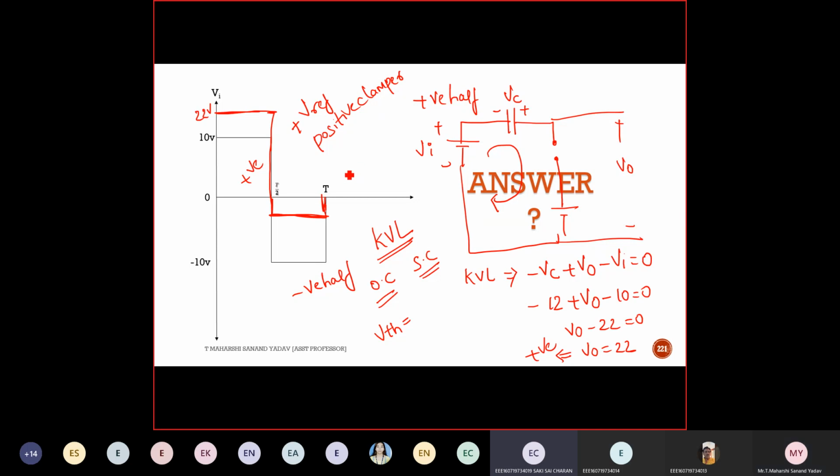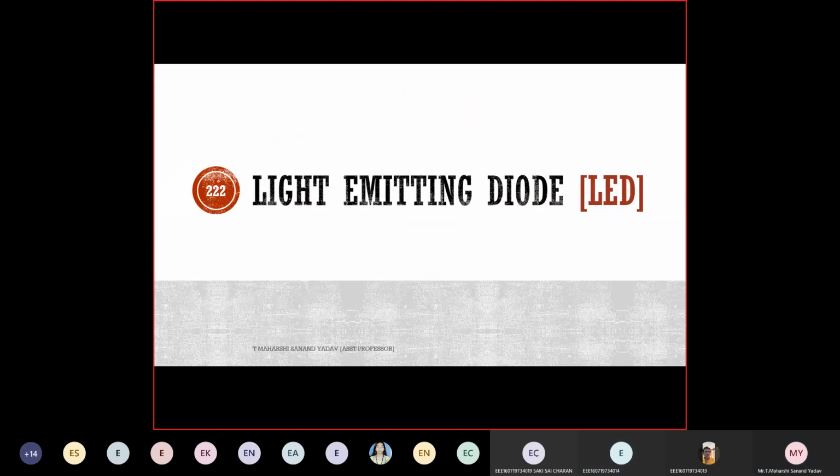Good. So what's your name? Sai Charan, sir. Okay. So clear with this concept, right? No more doubts in clippers and clampers? Yes, sir. The next concept is the light emitting diode.